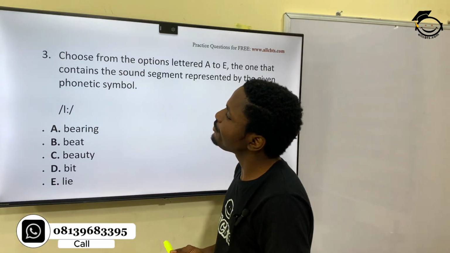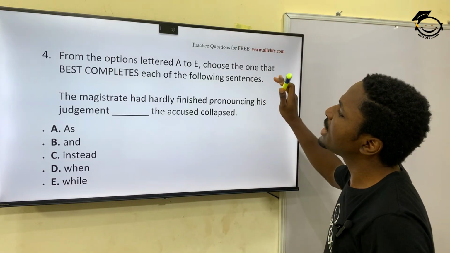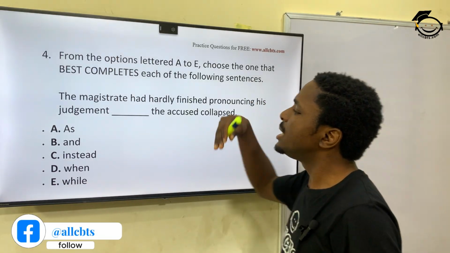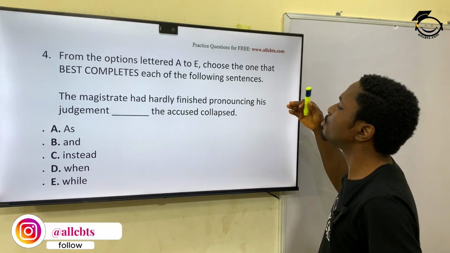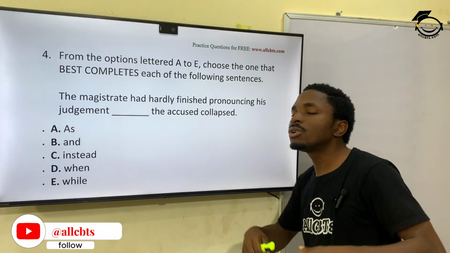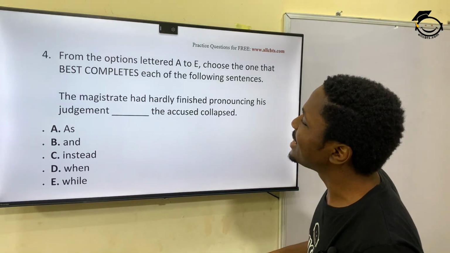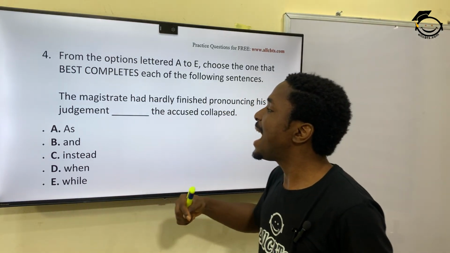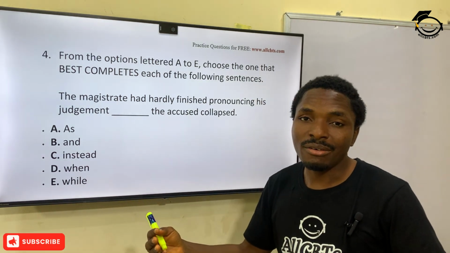Question 4. From the options letter A to E, choose the one that best completes each of the following sentences. The magistrate had hardly finished pronouncing his judgment dash the accused collapsed. It must have been a serious judgment. You see, it says the magistrate had hardly. Who is the magistrate? You can say the judge, right?